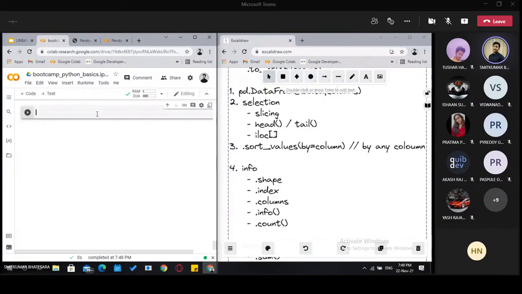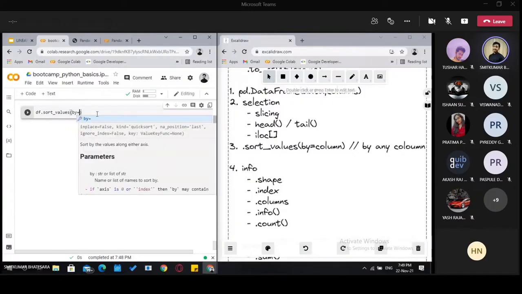We can use sort values, like df.sort_values. Remember, we have stored the table inside df. We can pass the column according to which we want this table to be sorted.